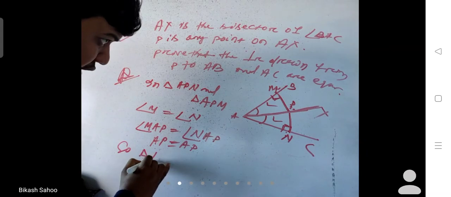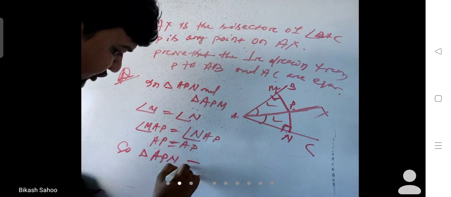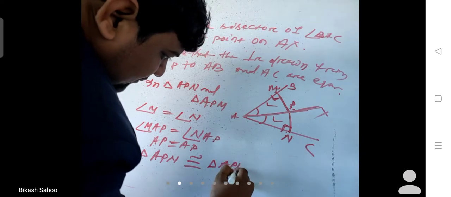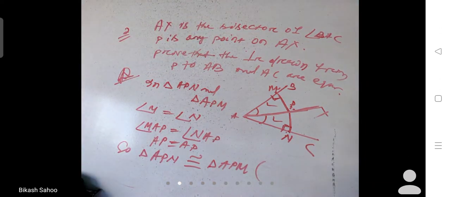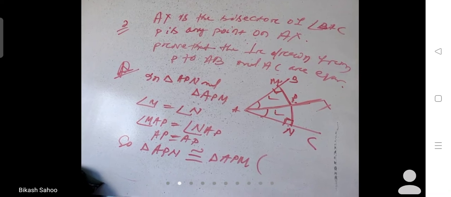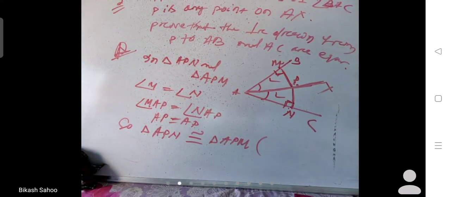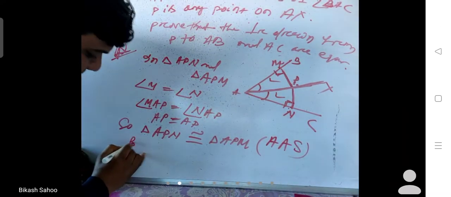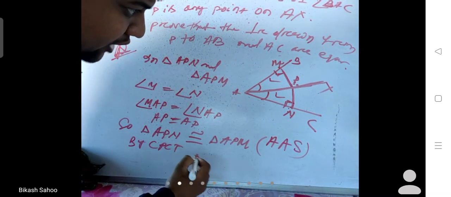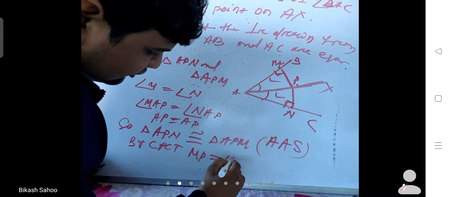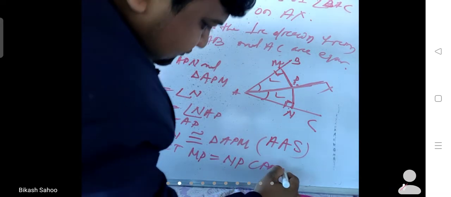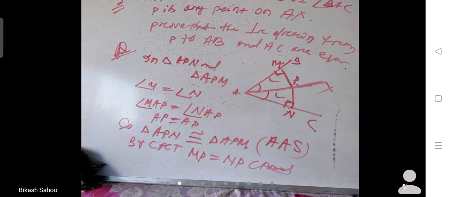So triangle APN is congruent to triangle APM. By which property? Angle angle side, that is AAS. Then by CPCT, we write that MP side is equal to NP side. It is proved. Okay? Yes or no? Clear all? Okay.